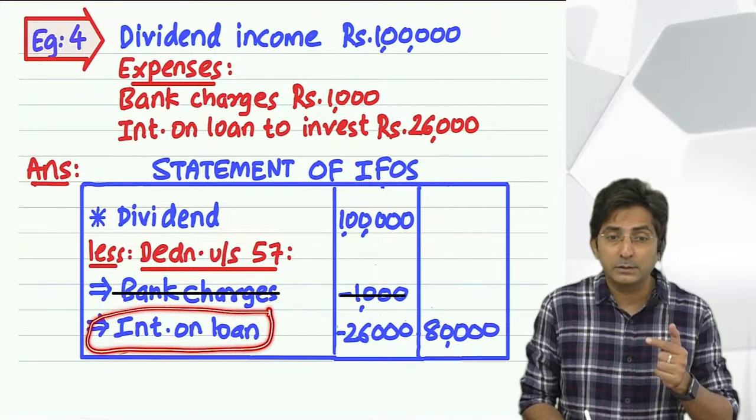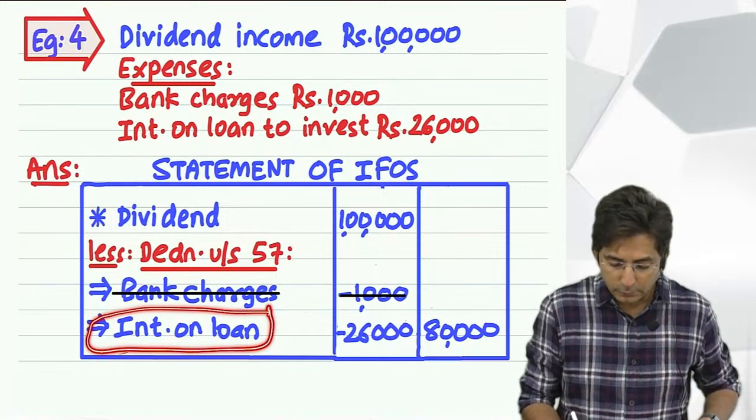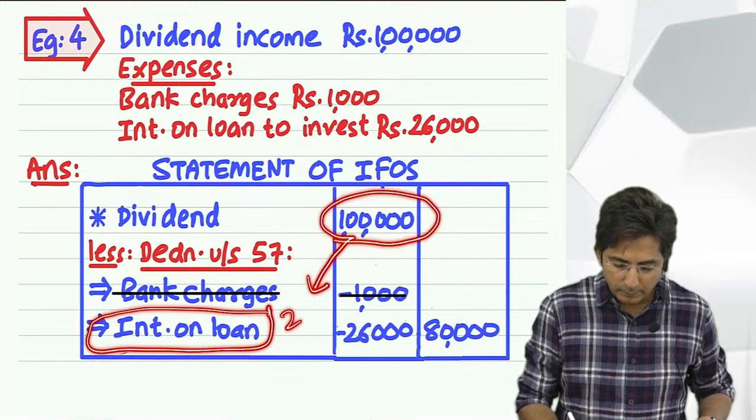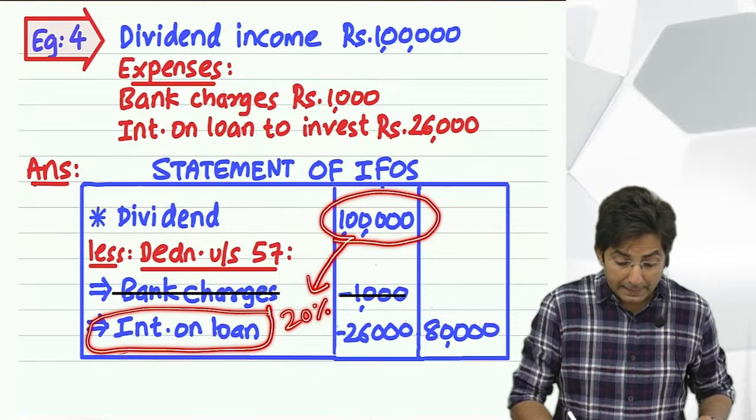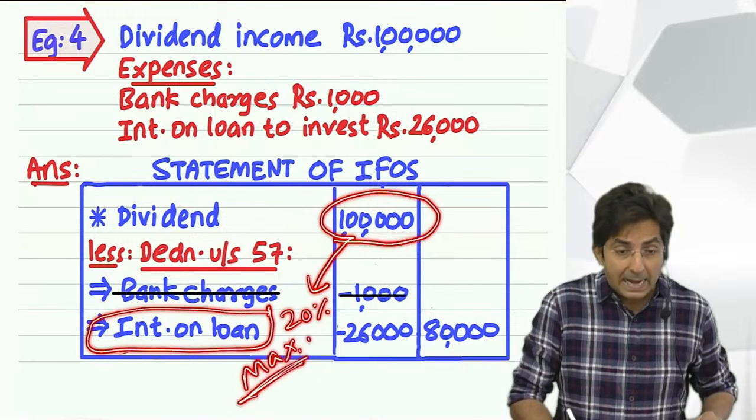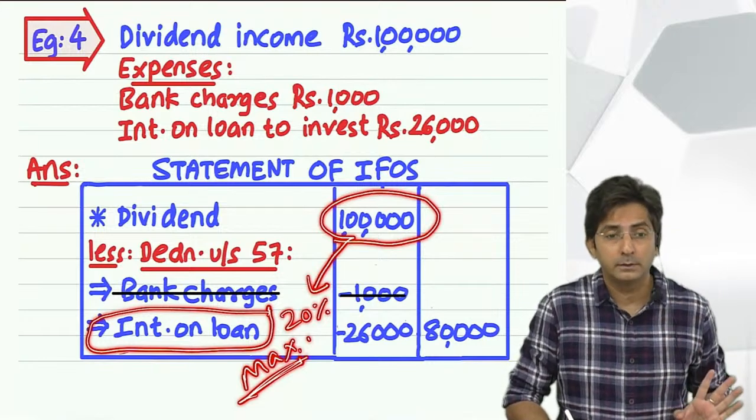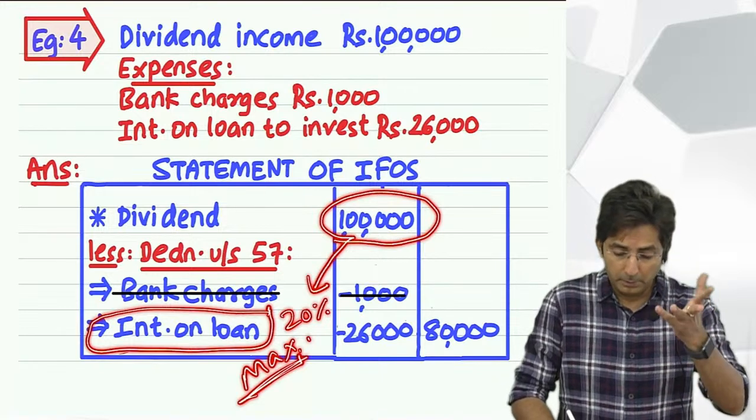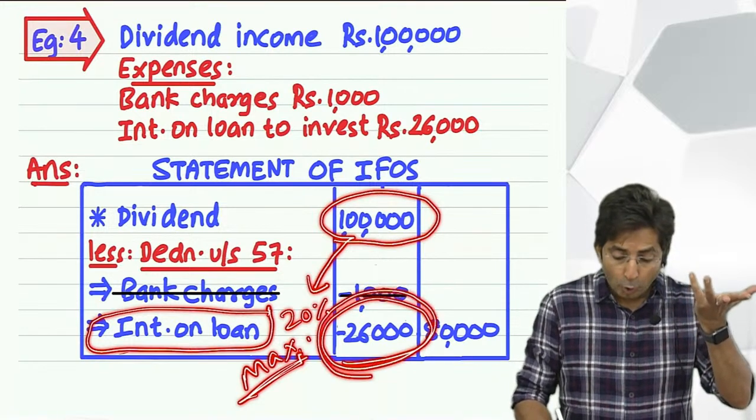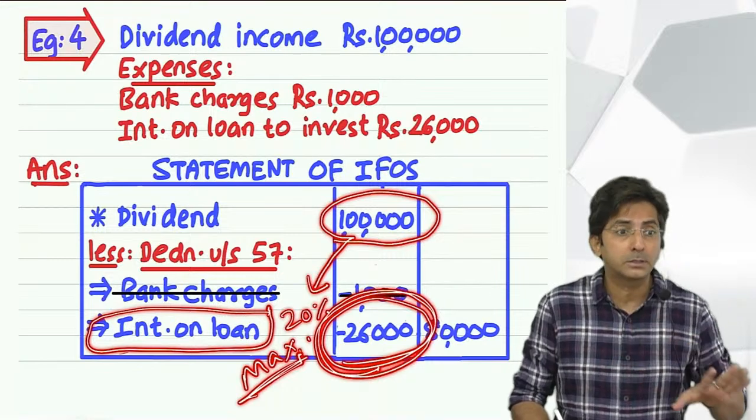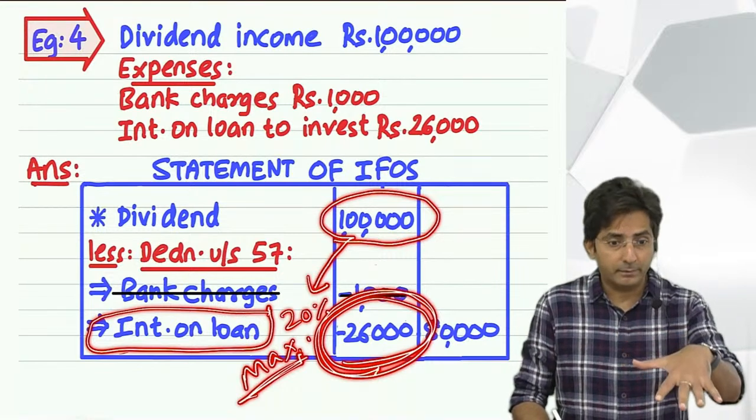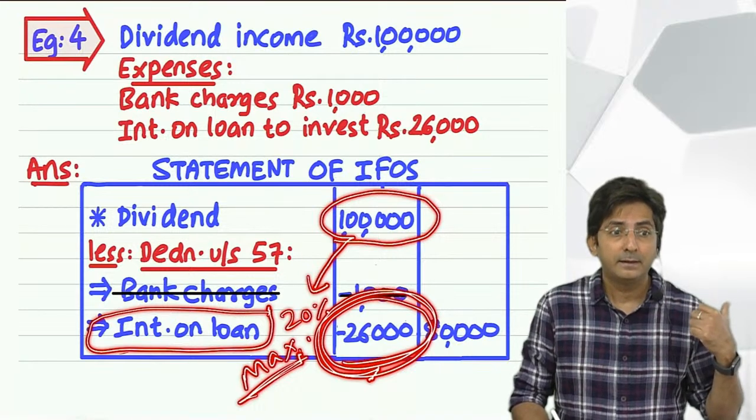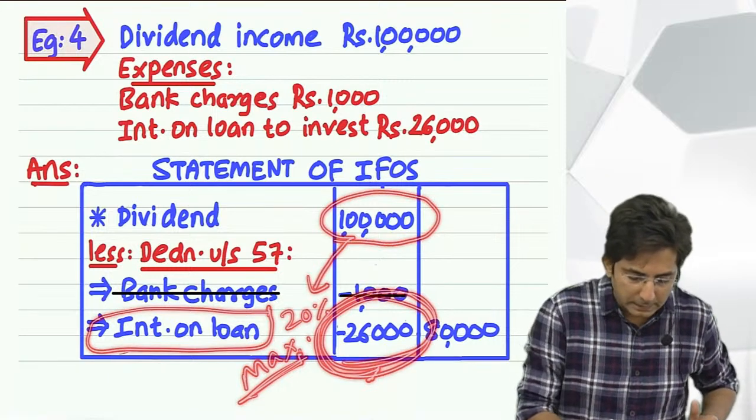But that also, what was the limit? 20%. So do one thing, calculate 20% of your dividend income. So 20% of that comes to 20,000. And this is maximum. Maximum means at the most you can minus 20,000. That means if you actually spent less, then less. But here what is my actual amount? 26,000. Oh, this is too much. Limit means limit. You cannot cross the limit. And our limit comes to 20%, that comes to 20,000. So this amount will be restricted.